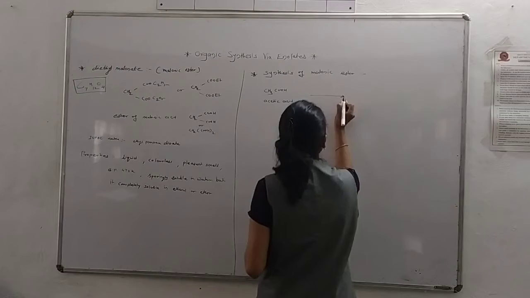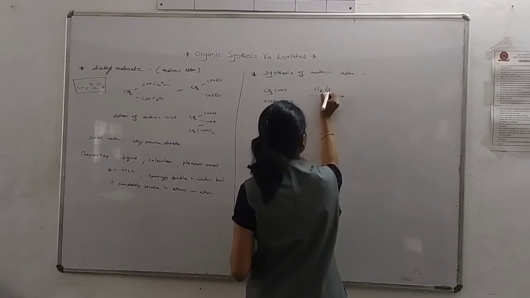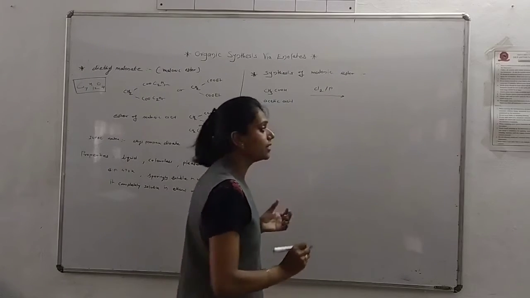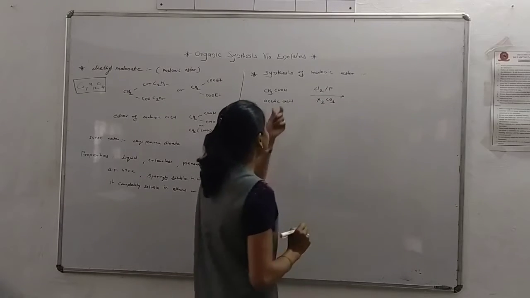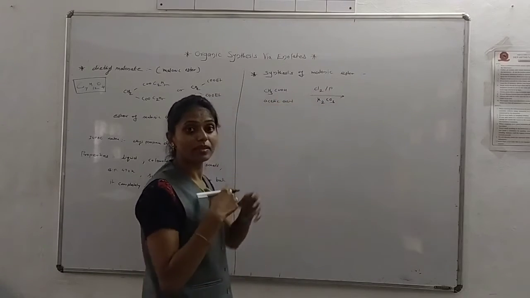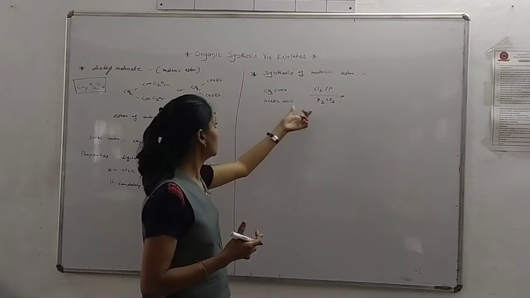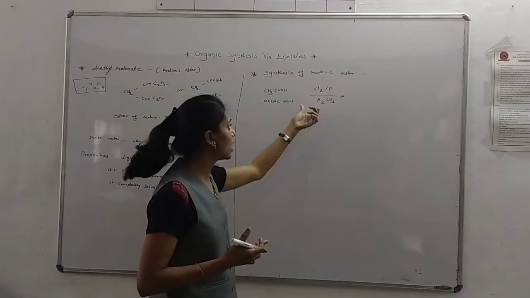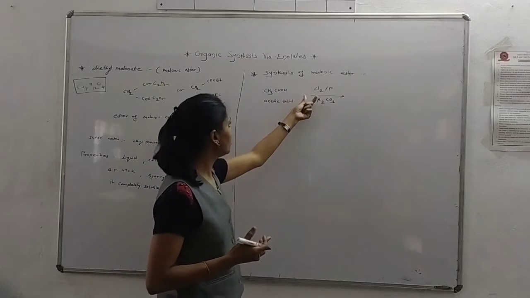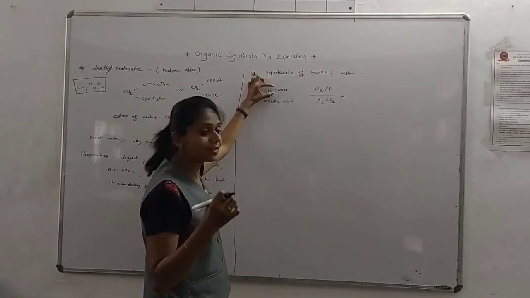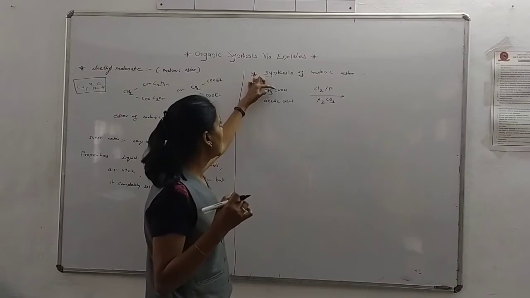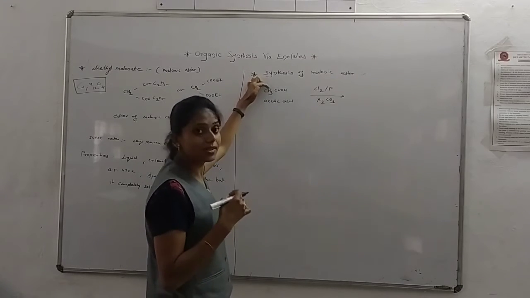First of all, chlorination is done in presence of phosphorus, and then in presence of K2CO3 the acidic proton forms a salt with potassium carbonate. In the acid there is a carbonyl group, and adjacent to it there is the acidic proton.